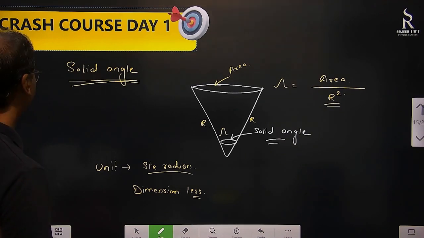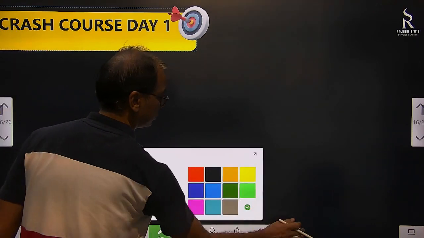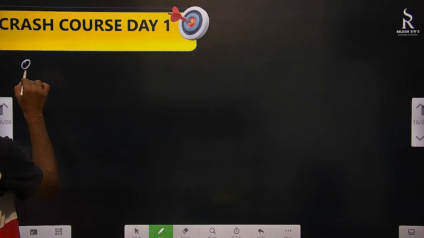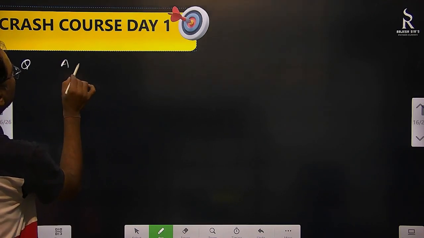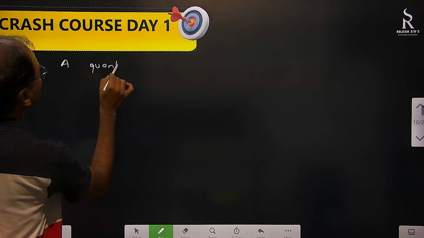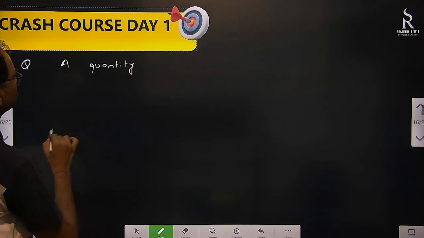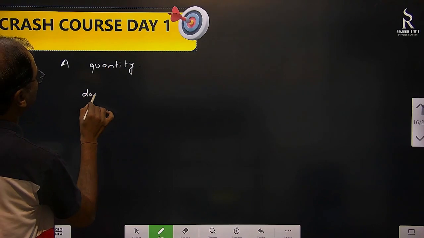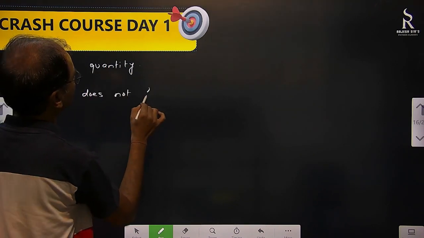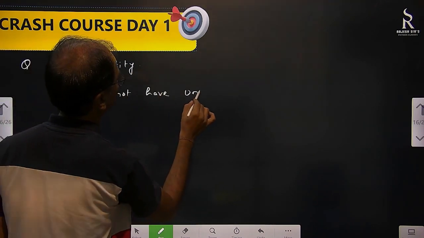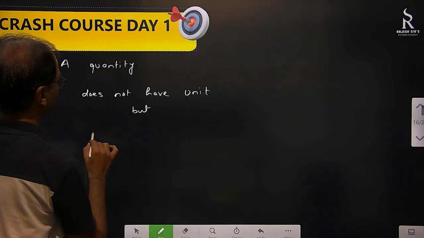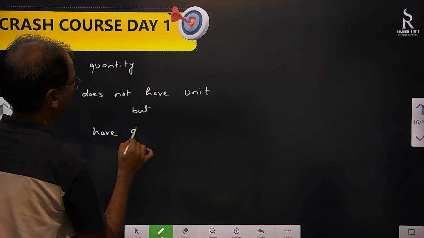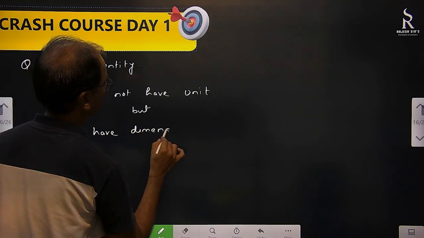So these are about quantities. One question I frame on this one. Let's see how the question is. Question is, a quantity does not have unit but has dimension.